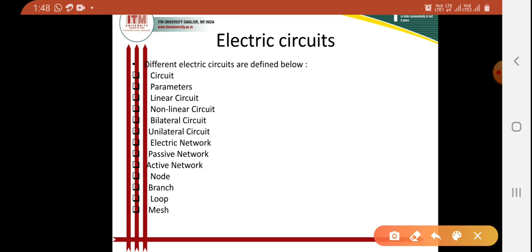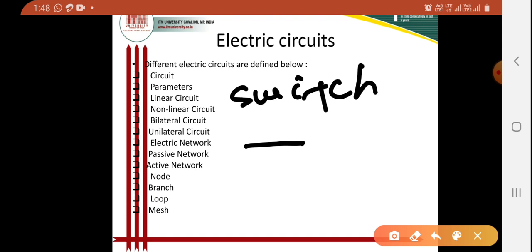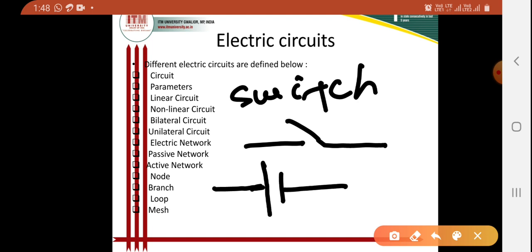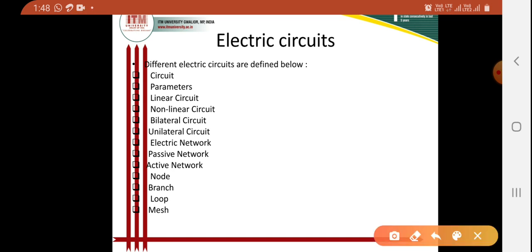Then the symbol for switch. The symbol for switch is like this. Then the symbol for battery. This is the symbol for battery. Then the symbol for capacitor is this. This is our symbol for capacitor.